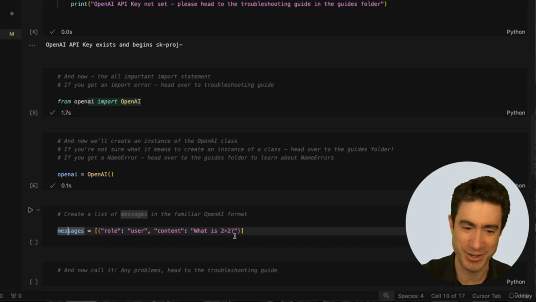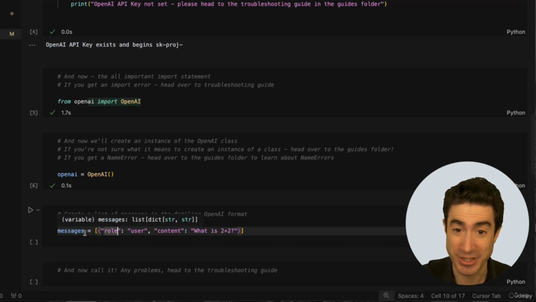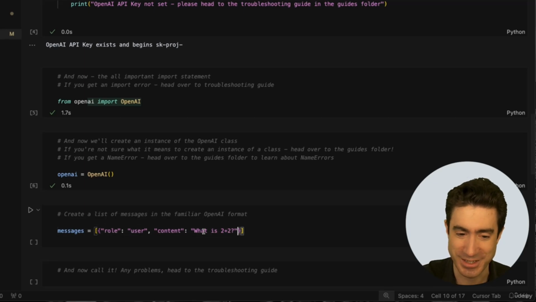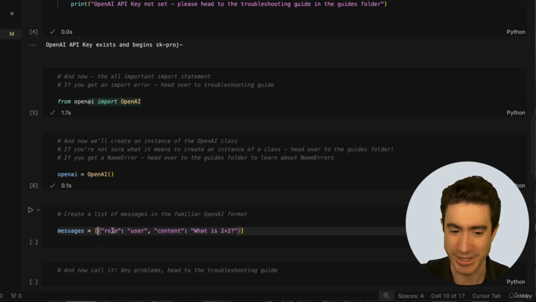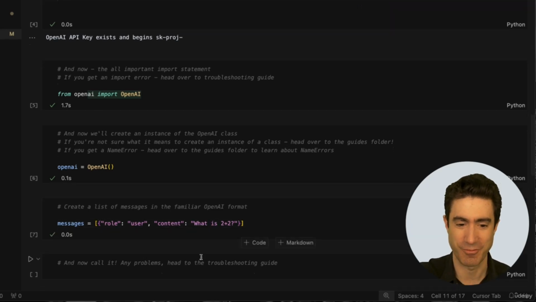I'm not going to explain too much of it right now, but conversations with large language models are often represented in this format that OpenAI invented and has become ubiquitous everywhere. Lists of dictionaries where each dictionary has a role and a content. And in this case, we say the role is user, the content is this simple question, what is 2 + 2? So we run that.